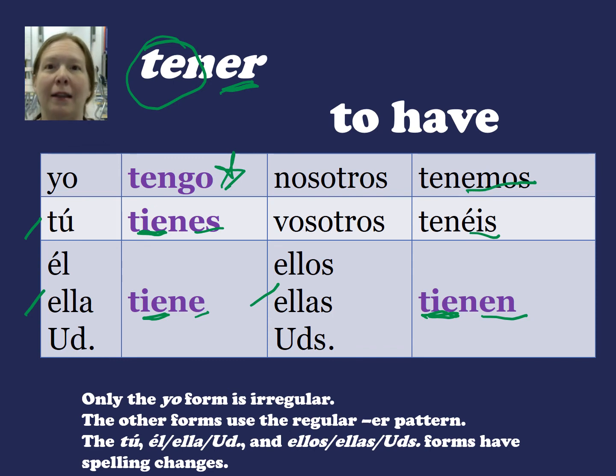So don't forget that it's yo tengo, which is completely irregular, and then you're going to change the e to ie with the three of the other forms, tienes, tiene, tienen. And nosotros and vosotros are completely regular.